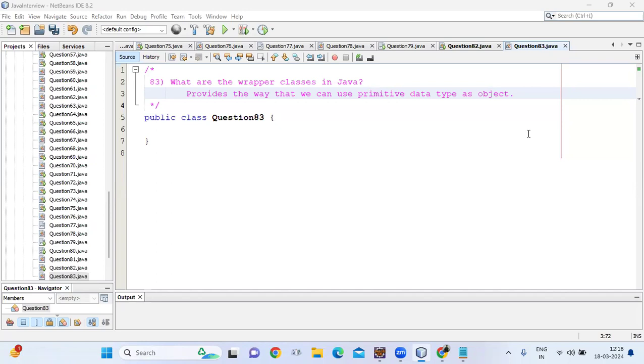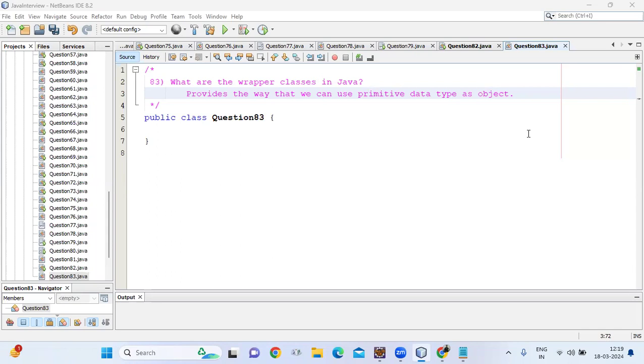Okay, so now let's start the next question. The next question in an interview may ask you: what are the wrapper classes in Java? First of all, what is meant by a wrapper class? A wrapper class provides a way that we can use a primitive data type as an object. Got it, guys?